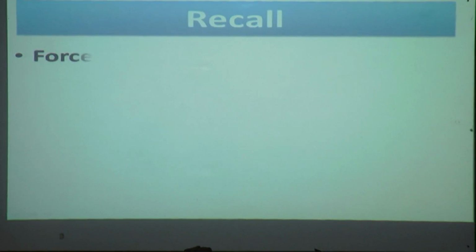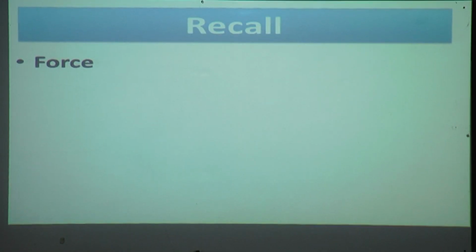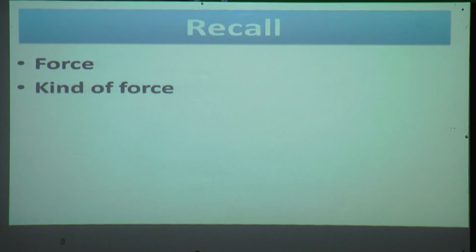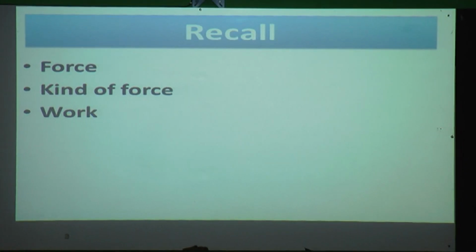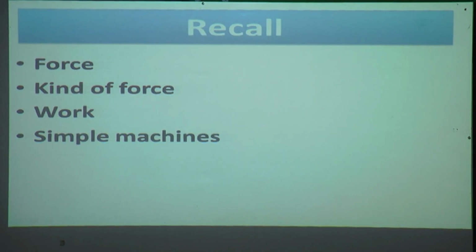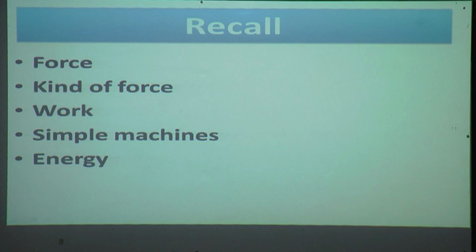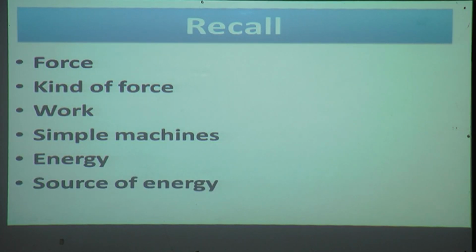Today we are going to learn a new lesson from our term 2. Before starting the new lesson, we will recall some points from the previous lesson. Let us see the board. In the previous lesson, we learned about force, kinds of force, work, simple machines, energy and sources of energy in lesson number 4, that is force, work and energy.